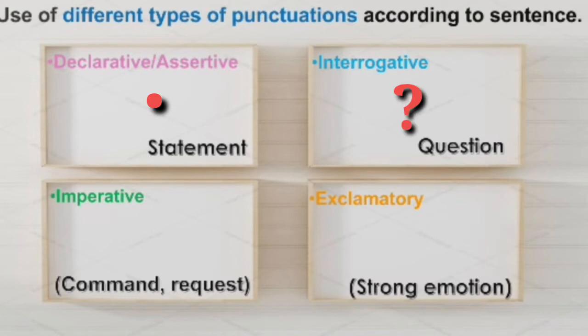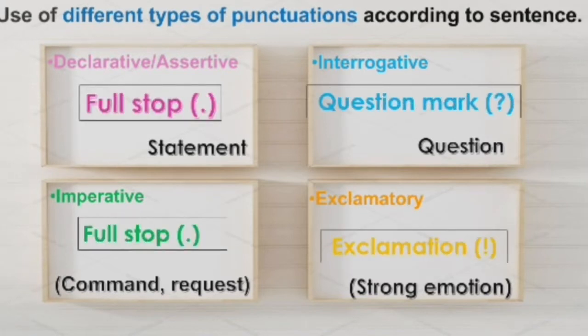Again, if the sentence is imperative, we use a full stop. That means in assertive and in imperative we use a full stop, and in exclamatory we use an exclamation mark. So these three punctuation marks are used in all four types of sentences.